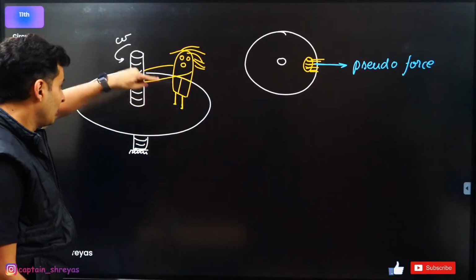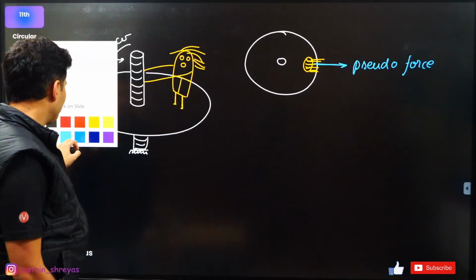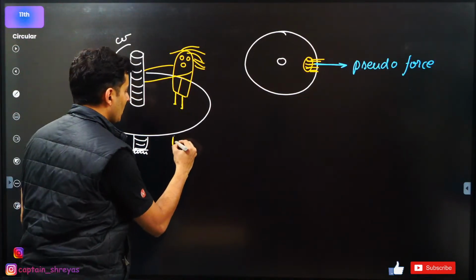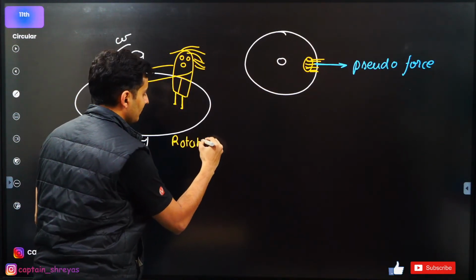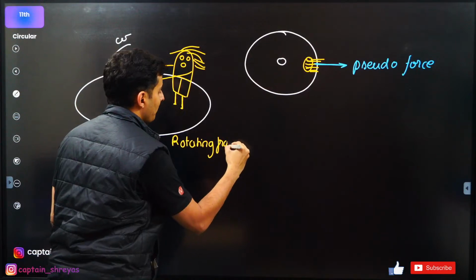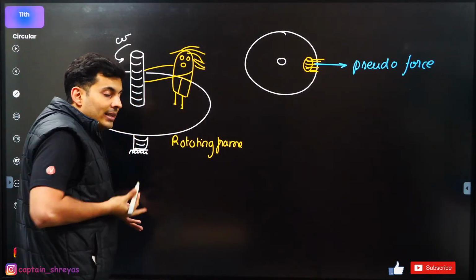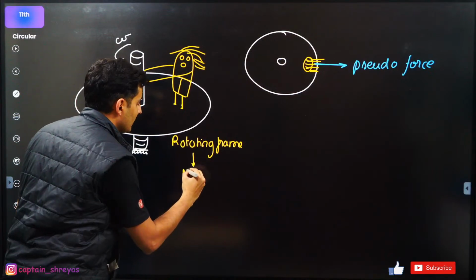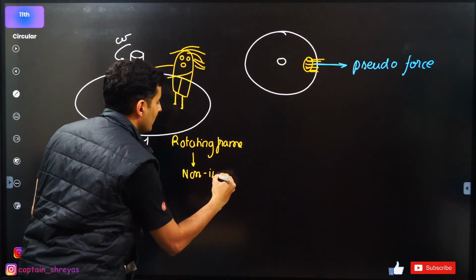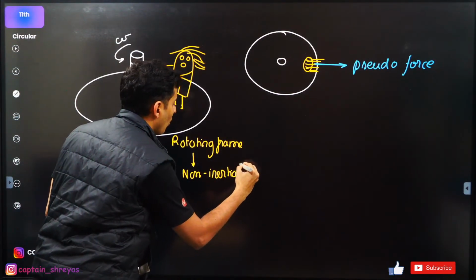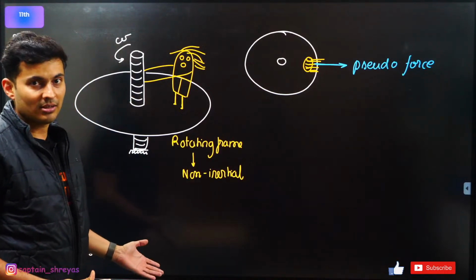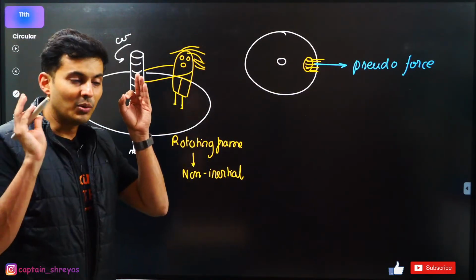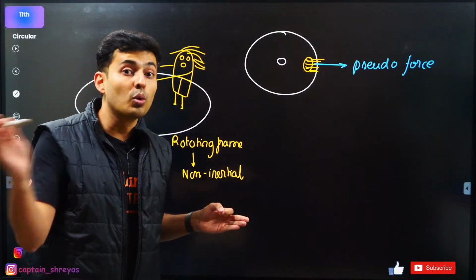So this rotating frame, my dear students, makes you believe that there is somebody pushing you. That means this rotating frame is definitely a non-inertial frame. And in non-inertial frames, just like you have seen in Newton's laws, there is a pseudo force.